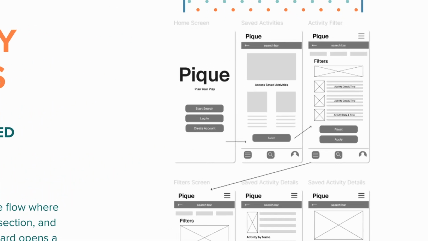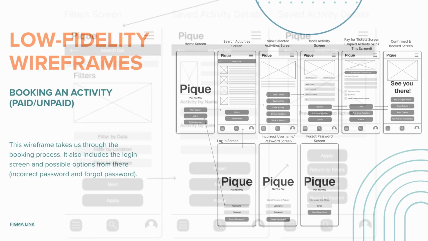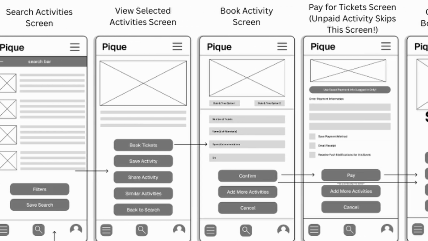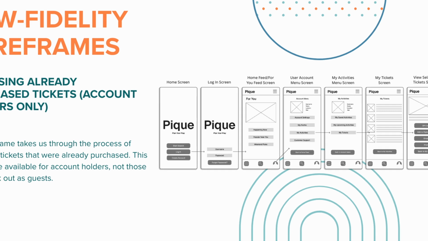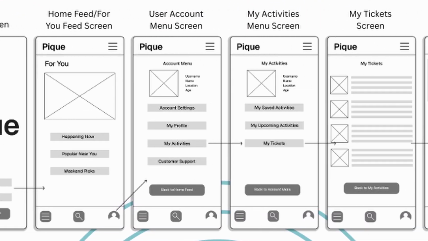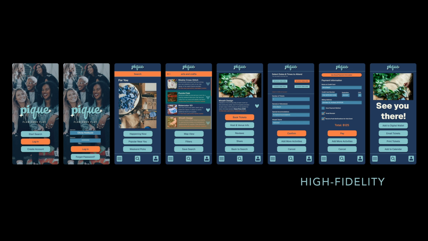We also mapped flows for saving and revisiting activities and for booking activities, covering both free and paid options with clear steps for payment, confirmation, and adding events to a calendar or e-wallet. Finally, we designed how users access purchased tickets, ensuring account holders can retrieve, print, or share them easily. After validating these low-fidelity wireframes based on the user flows, we developed high-fidelity wireframes, working closely together to refine visual design, accessibility, and consistency across screens to prepare for prototyping and the final deliverable product.